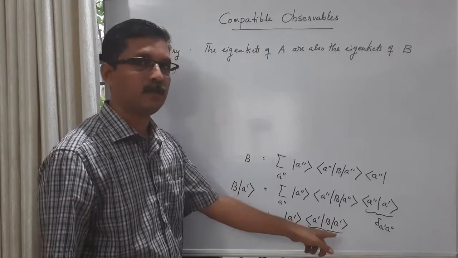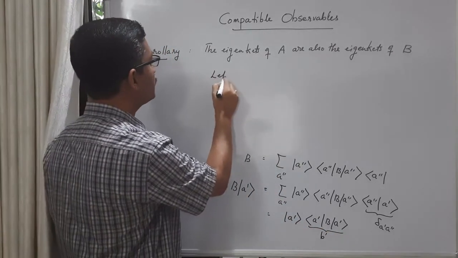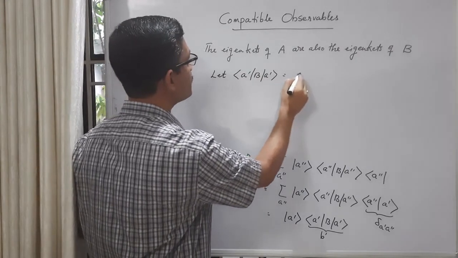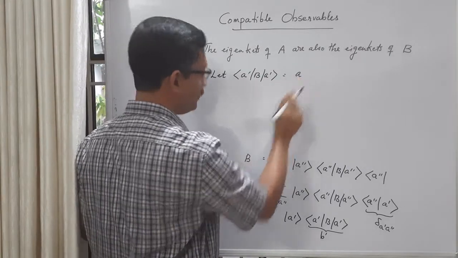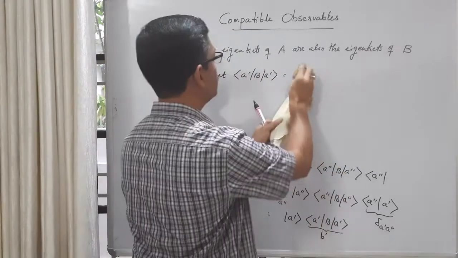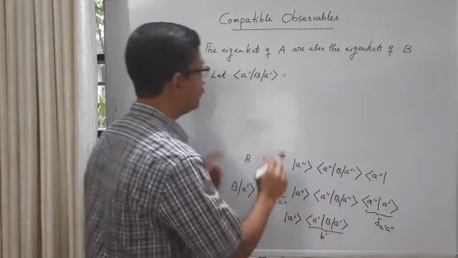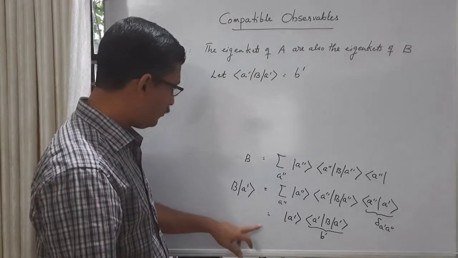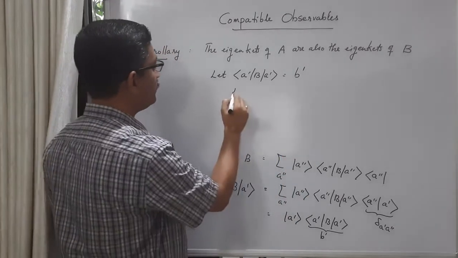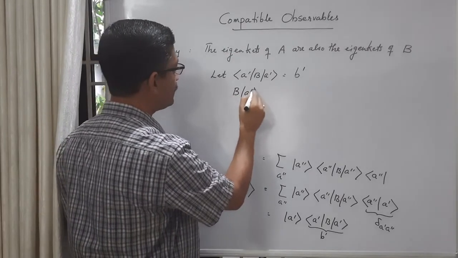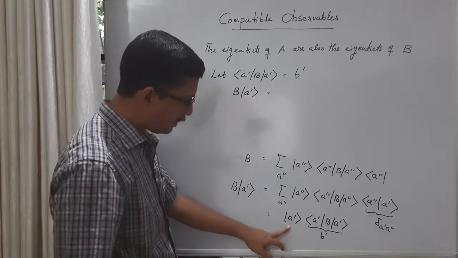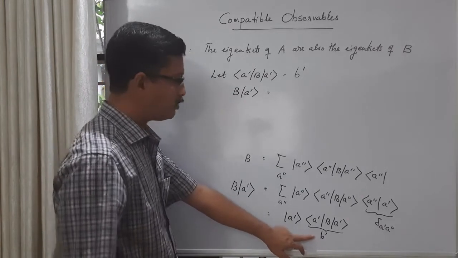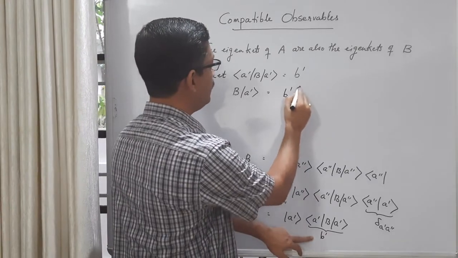It's a diagonal matrix element of B. So my point is, this diagonal matrix element of B must be some scalar. Let it be equal to some B prime. Then what is the nature of this equation? The left hand side is operator B acting on ket A prime. The right hand side is ket A prime times a scalar B prime. This scalar B prime I can write anywhere. So let me write the right hand side as B prime times ket A prime.